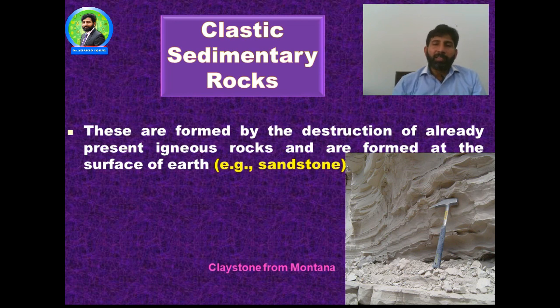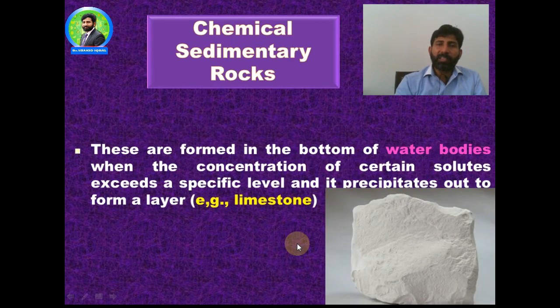Another subtype of the sedimentary rocks is the clastic sedimentary rocks. These are formed by the destruction of already present igneous rocks and are formed at the surface of the earth. For example, sandstone. This is a sandstone, look here. Clay sandstone from Montana is represented here as an example of clastic sedimentary rocks.